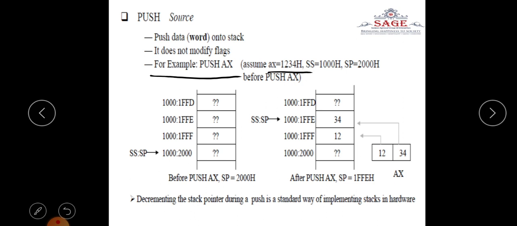So this is the before condition, before the push instruction. Push instruction concerns the stack. You can see this is the stack, and these are the memory addresses. Here 1000 shows the stack segment and 2000 shows the stack pointer. 1000 is the contents of the stack segment and 2000 is the contents of the stack pointer.